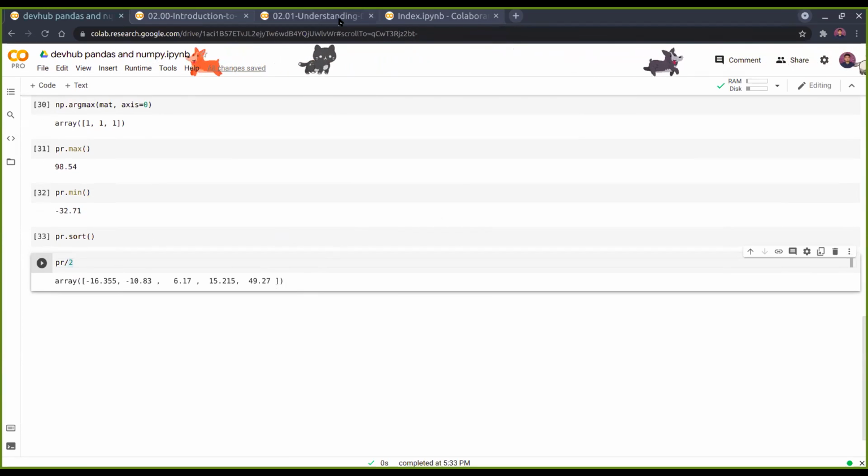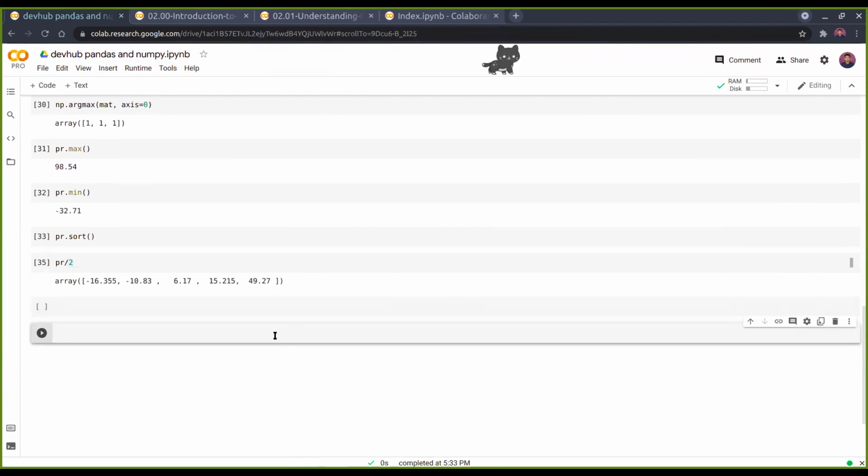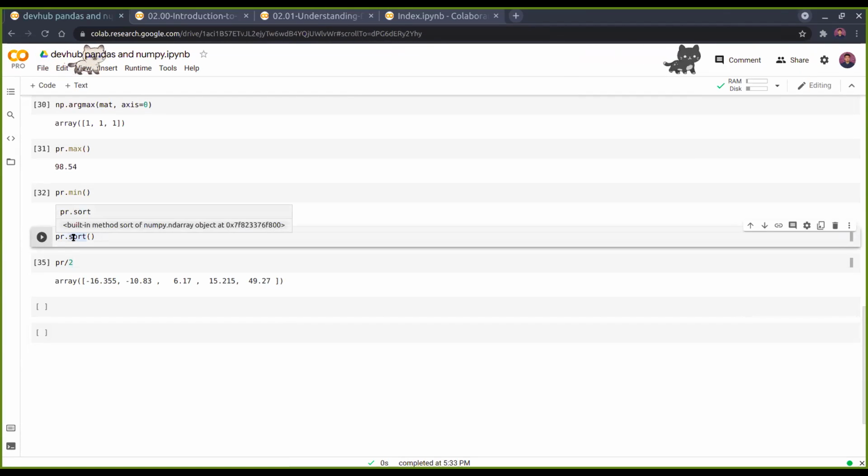So I guess we should continue. Yeah. This sort method, just for the info, uses the quicksort algorithm to sort. Also, various other algorithms are available, like the merge sort and the heap sort. So you can also try those. But the default one which sort uses is the quicksort method, which has an n log n complexity.